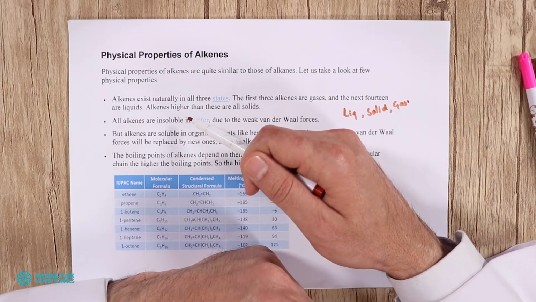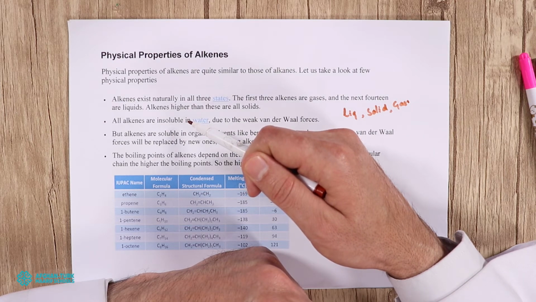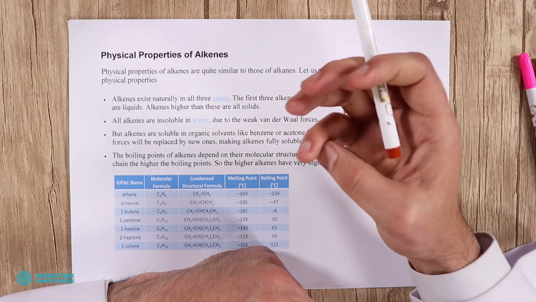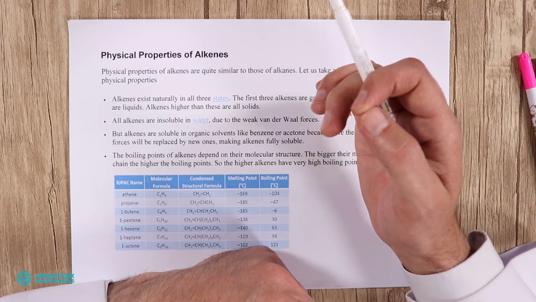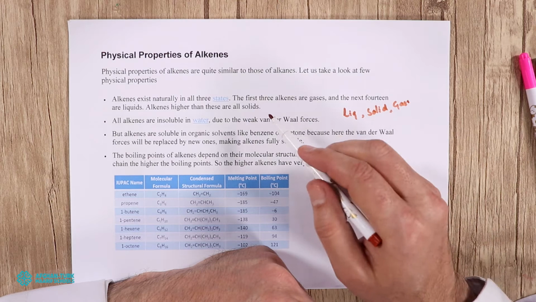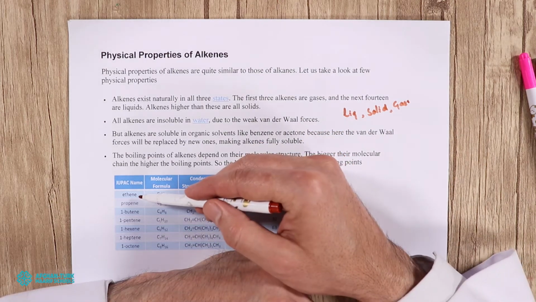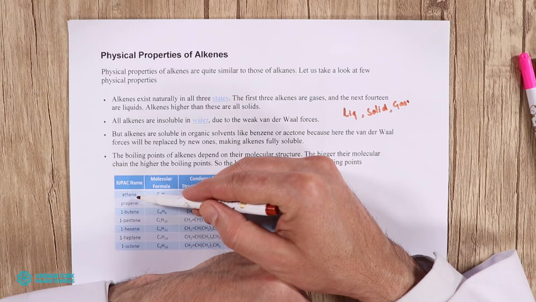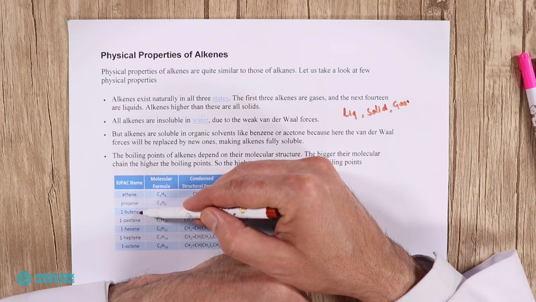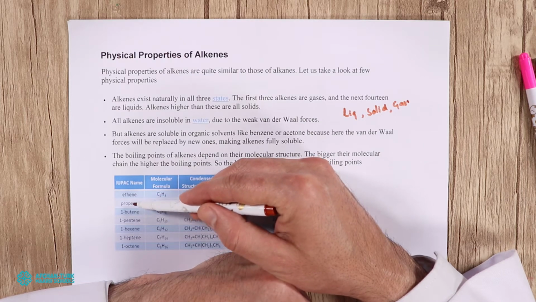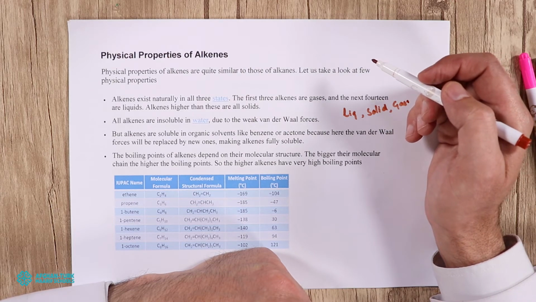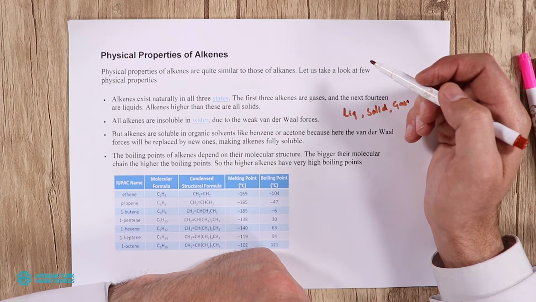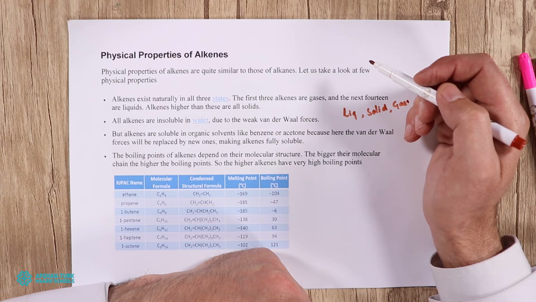Keep in mind that the first four members of the alkene family, ethene, propene, butene, pentene, are in a gaseous state. The first three members, ethene, propene, butene, are gaseous. The next 14 are in the liquid state, and onwards they are in a solid state.